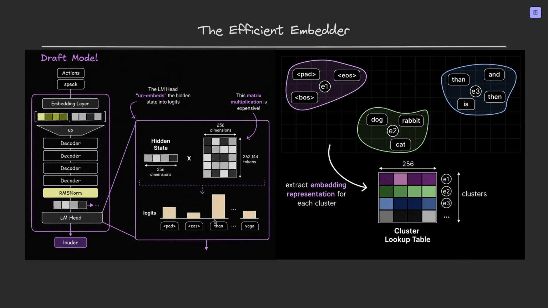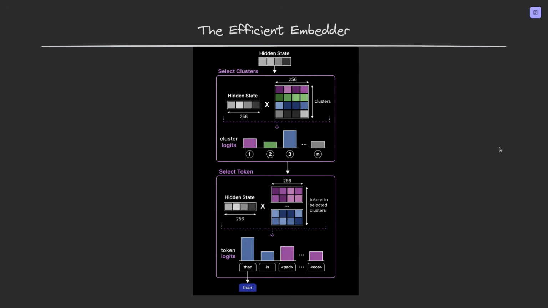And no, the efficient embedder avoids this. Instead of first computing logits for all tokens, the draft model first multiplies the hidden state by this much smaller cluster table that we have here. That gives us the cluster logits, which tell us which clusters are most likely to contain the next token. Here we have a representation of how these clusters can look, E1 is here, E2, and E3. Then only the most likely clusters are selected. After that, the model computes token-level logits only for the tokens inside those clusters.